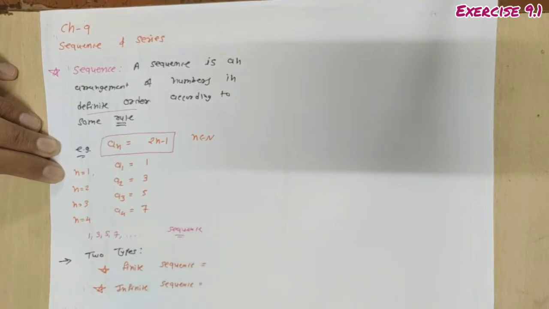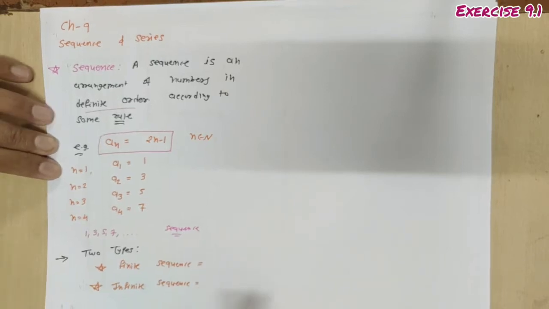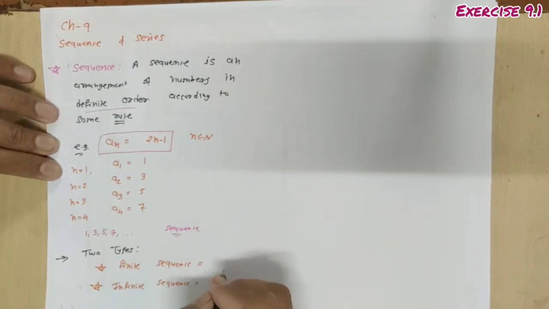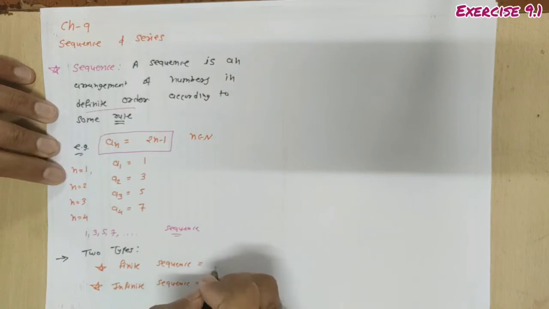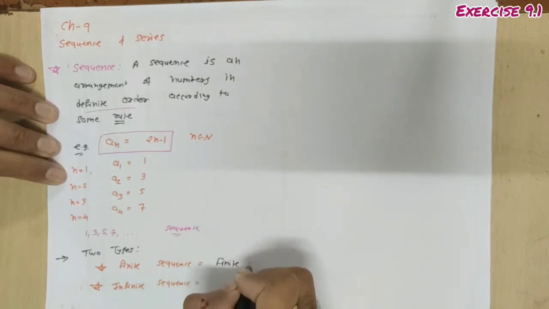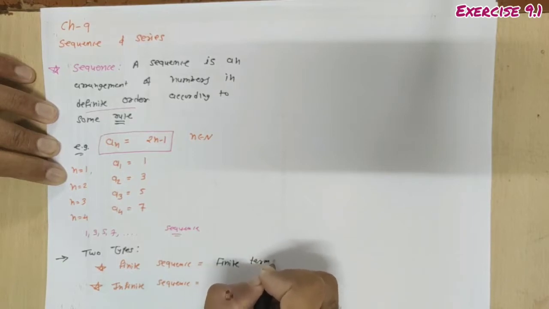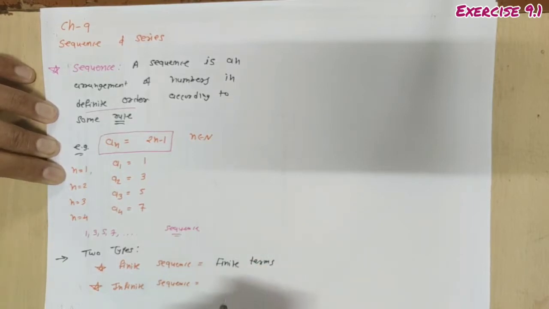What is the finite sequence? Finite sequence is the sequence in which the number of terms is finite. And infinite sequence is the sequence in which infinite number of terms are there. Done?